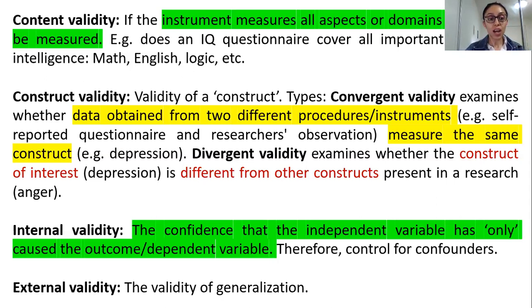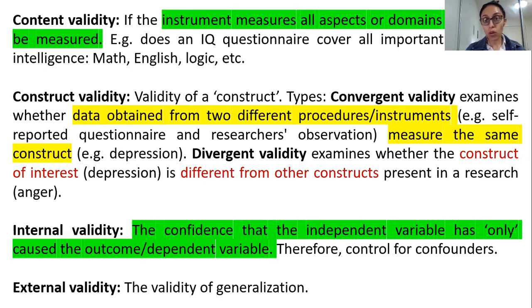Okay, so now I'll move on to the next one, which is internal validity. So what is internal validity? It is the confidence that the independent variable has only caused the outcome or dependent variable. So how can you have this confidence? As I said, if you say confidently that in my sample, smoking is the only variable that has caused cancer, well, for you to make this statement, have you controlled for all of the other confounding factors, all of the other reasons as to why an individual may have cancer?